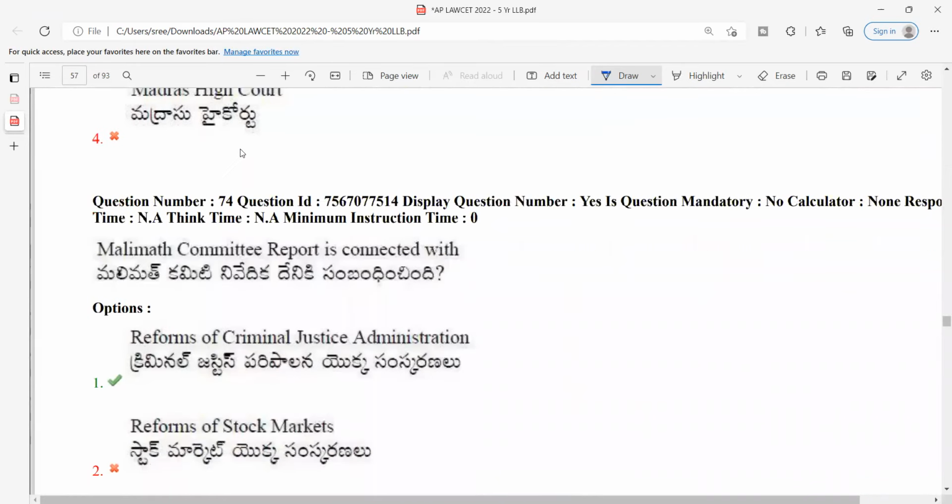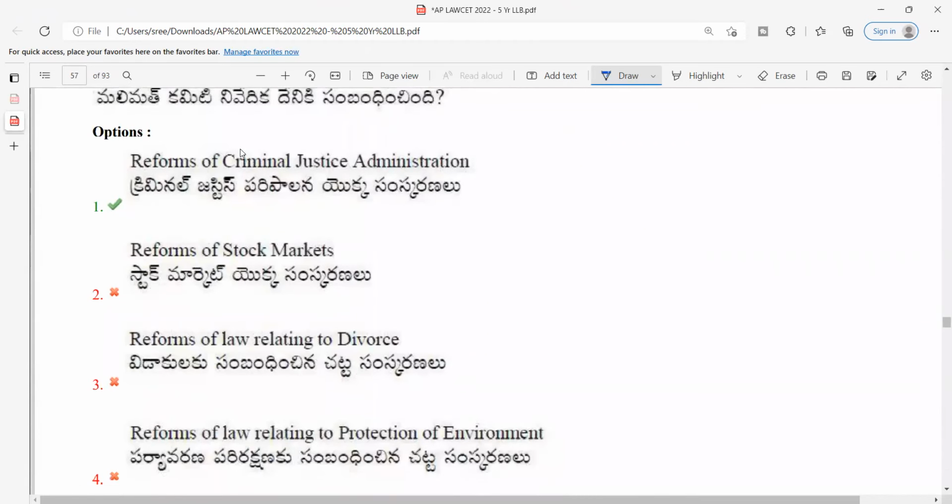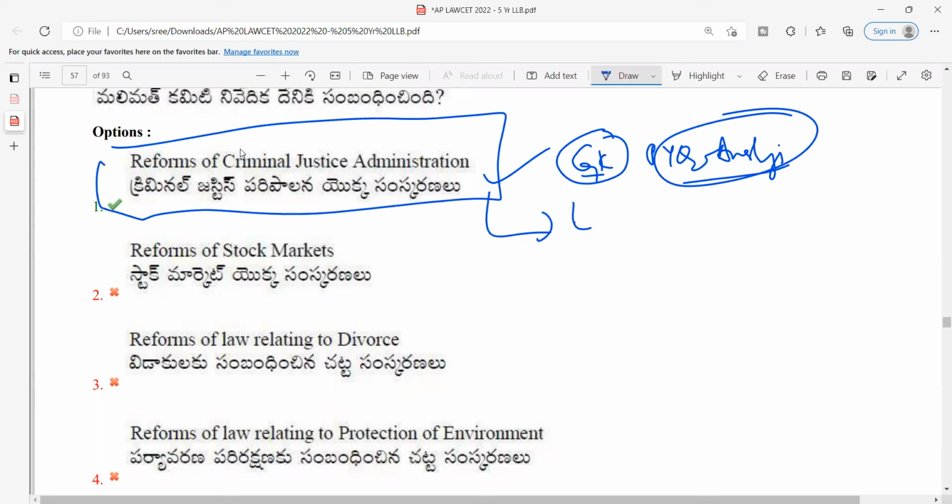Malimath Committee report is concerned with criminal justice administration. With respect to this committee, I did not discuss the Malimath Committee, but did they discuss it in the GK class? In the previous question paper, the PYQ analysis. I think Janvi is taking the PYQ analysis, right? So in the PYQ, it is already there. As this is a repeated question, I would rate this question as easy again.